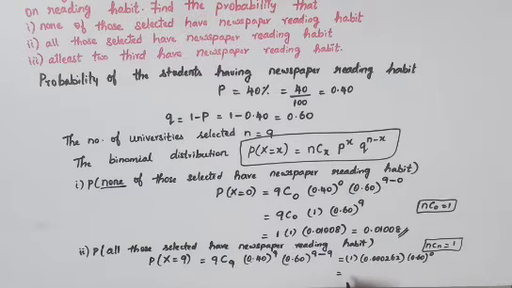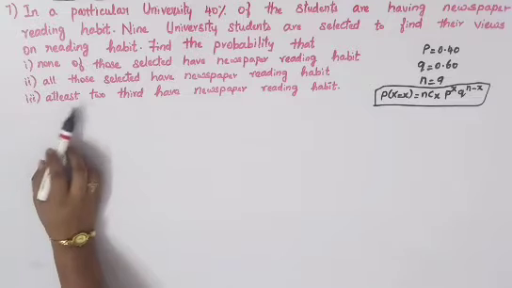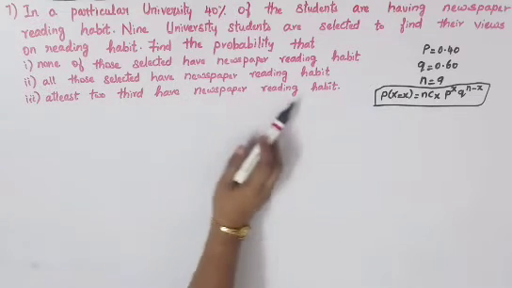So which is equal to 1 into this value, 0.000262. Anything to the power 0 will become 1. So your final answer is 0.000262.